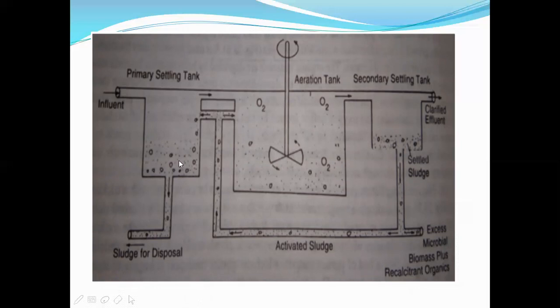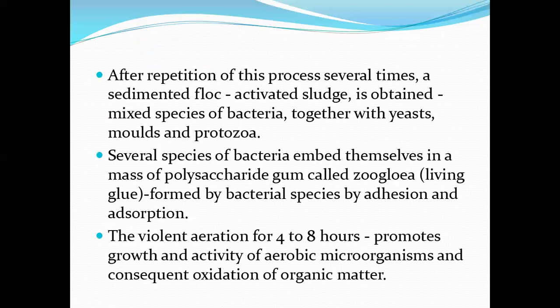This is the primary settling tank. This is the aeration tank, and this is the secondary settling tank. Whatever sludge is there, first we have to dispose of it, but some of the sludge is taken to the next fresh tank. When we add this sludge from the previous step to the fresh tank, flocculation or settling will happen at a faster rate. That is why it is called the activated sludge process.